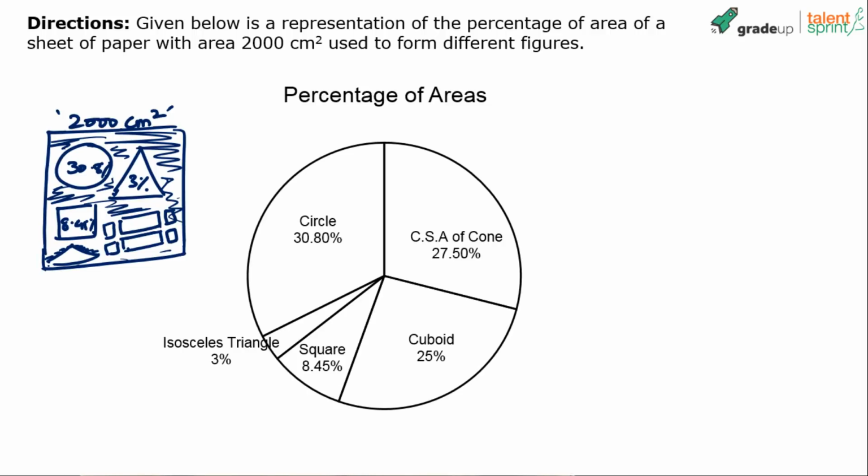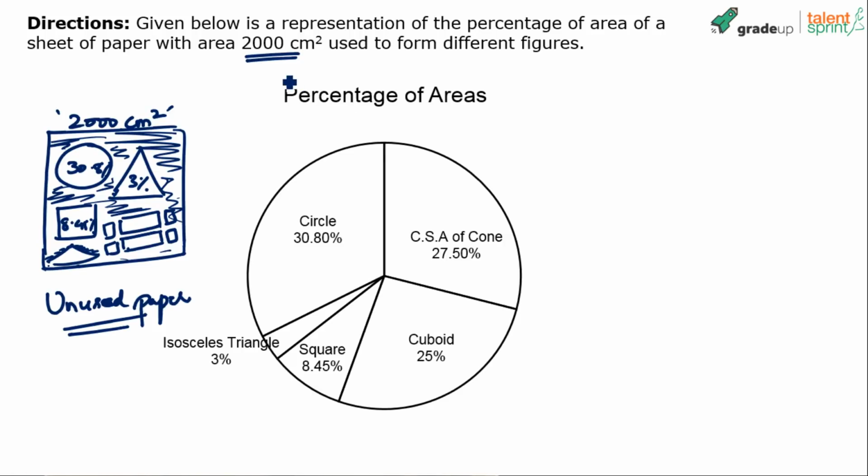So that's the unused area. Remember, there's some unused area, unused paper or wasted paper. And we will deal with it as and when the question demands. Okay, so basically we have understood that from a sheet of paper different shapes have been cut out, and we have been given the percentage area occupied by each of these shapes, and all these percentages should be taken on 2000 centimeters square. Now it's very important that you do these calculations quickly, right?